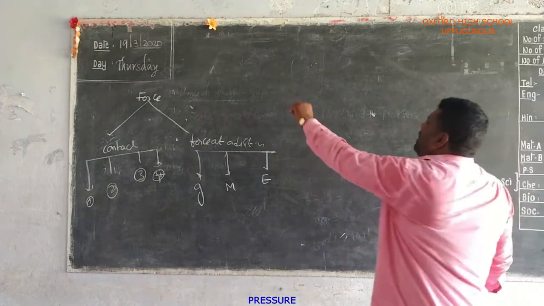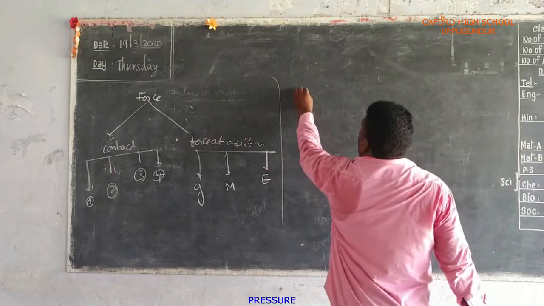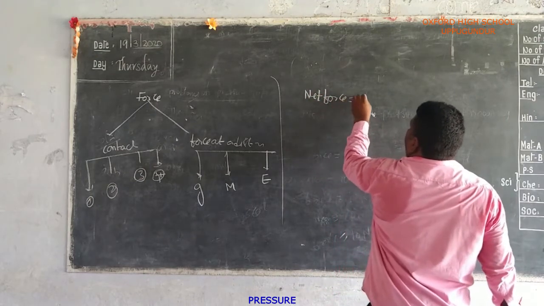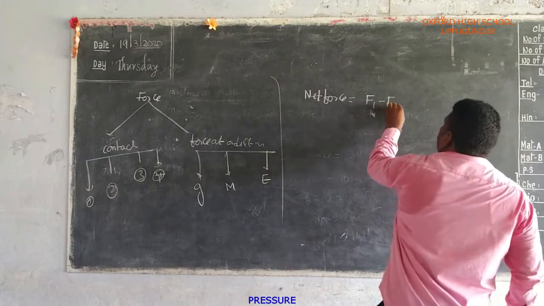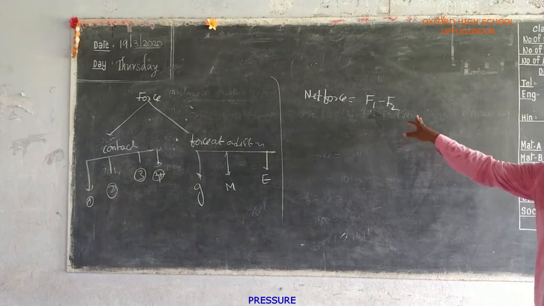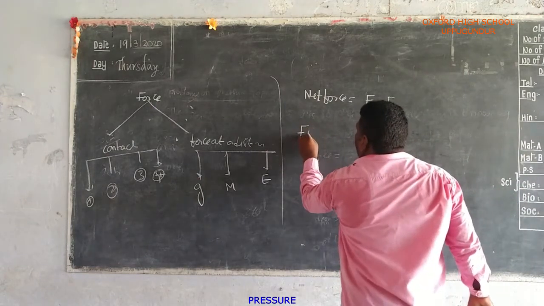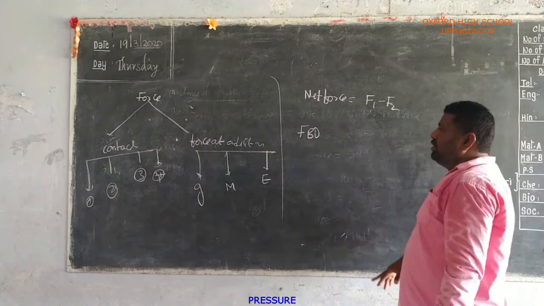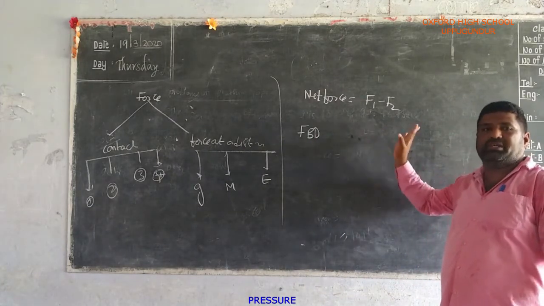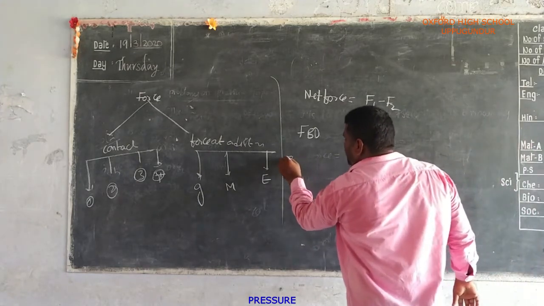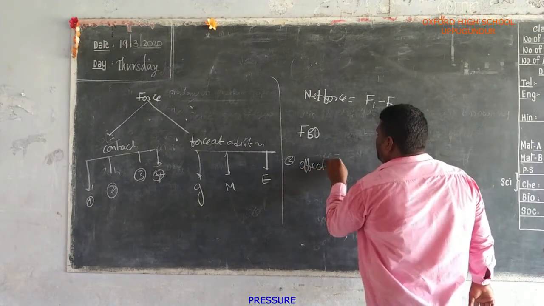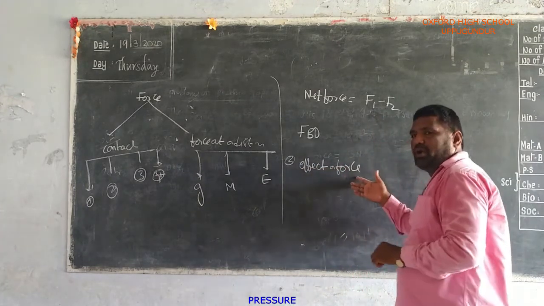In the previous class we discussed how to find the net force. The net force formula is F1 minus F2. It is a very important topic and we did a number of problems. Next we discussed the free body diagram. FBD means free body diagram and it is a very important form of question. Next we discussed another topic, the effect of forces. This is also a very important topic.